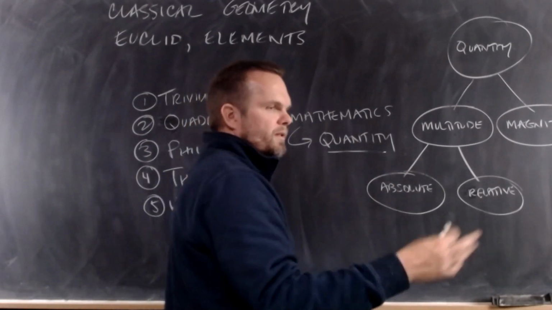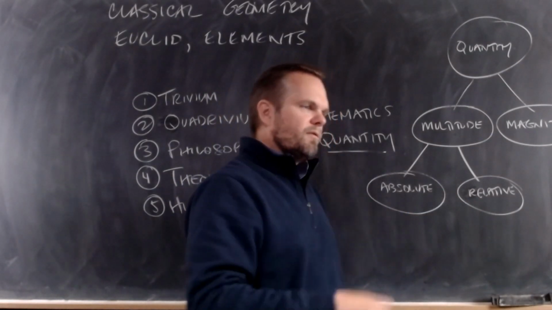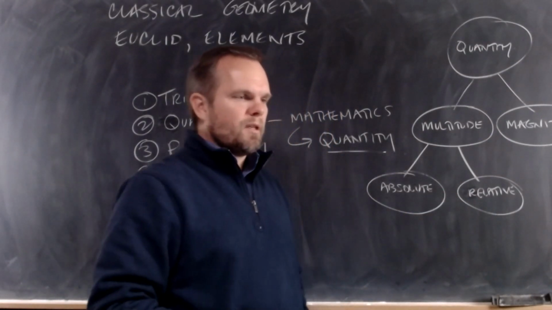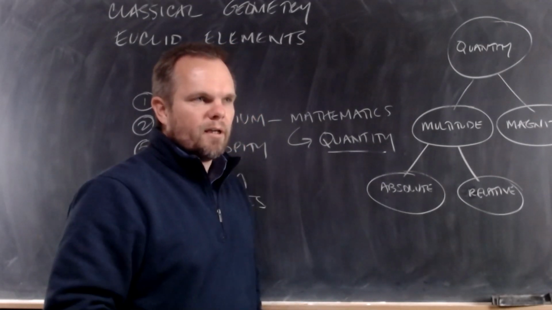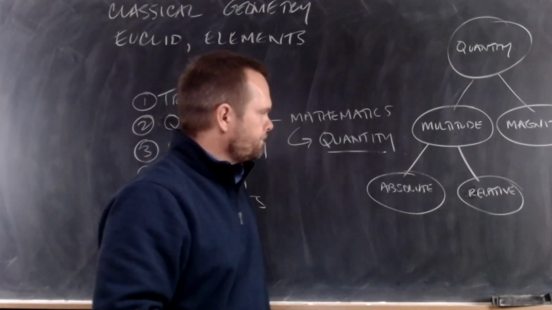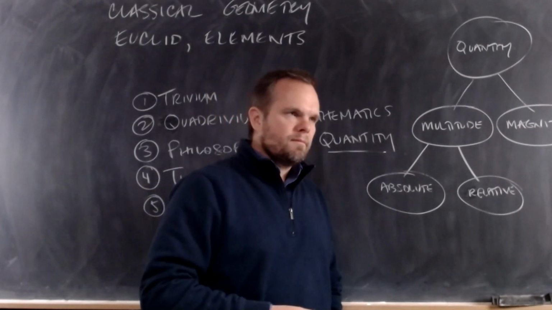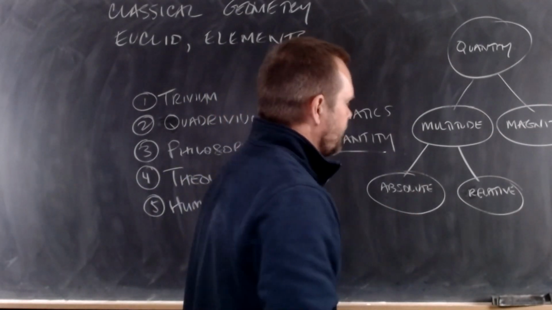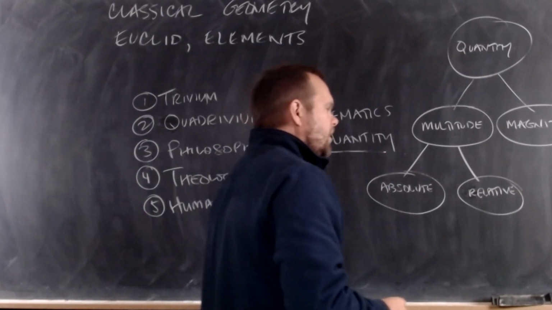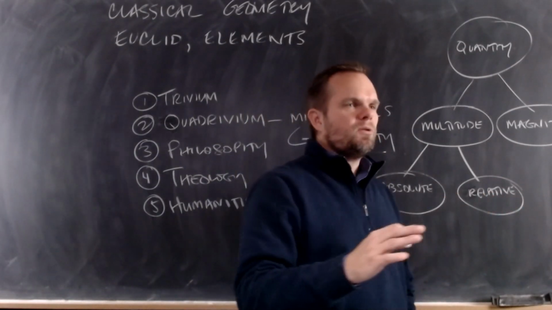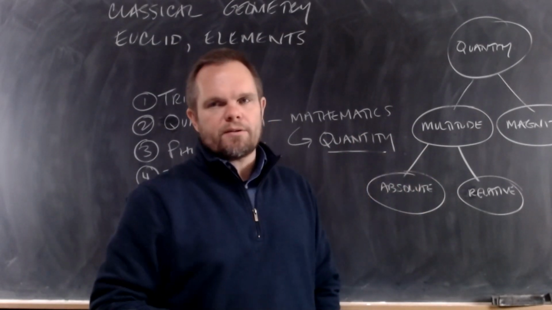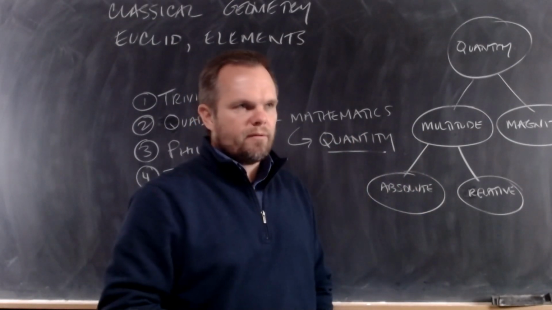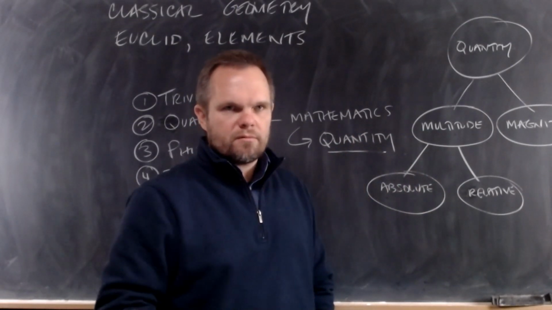Absolute multitude is simple number. Rouse yourself up. I know it's late. Absolute multitude will be number by itself. Okay? Abstract number. Right? Number by itself. Relative multitude are quantities, multitudes that require us to compare with something else, like a half, double.